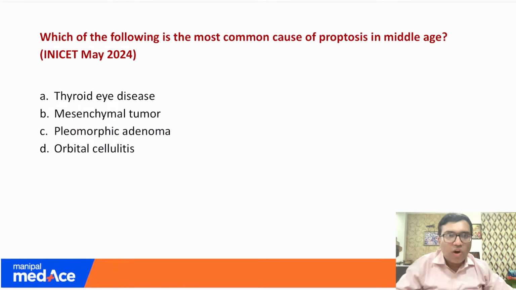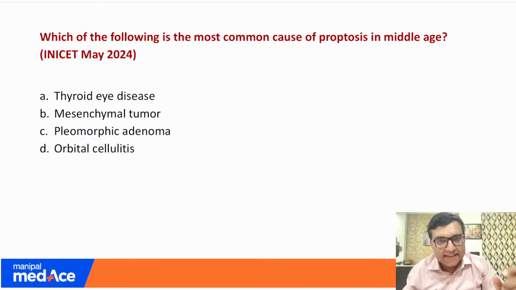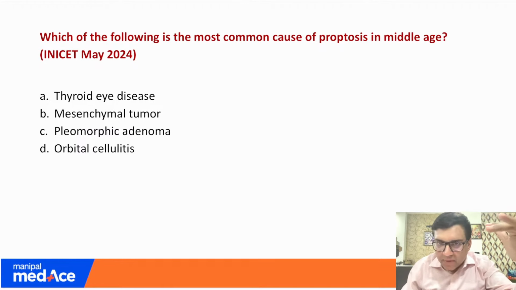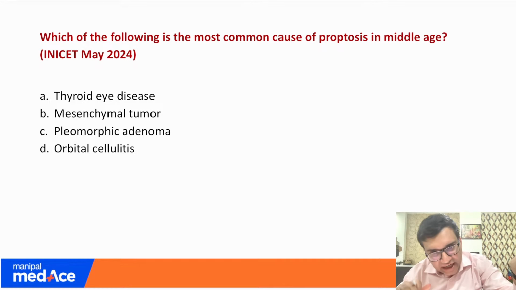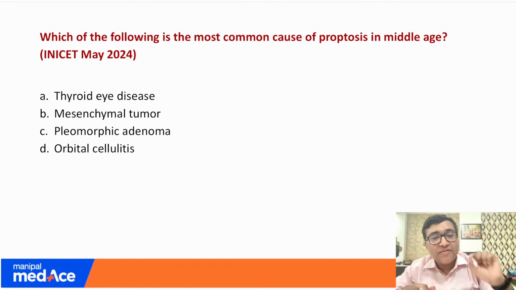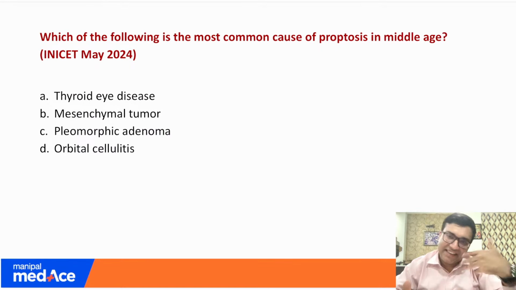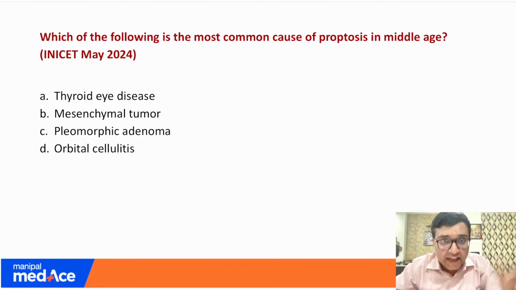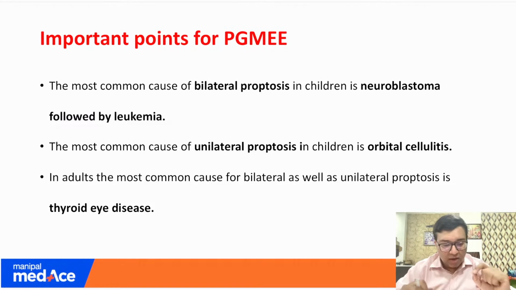So the second question was, which of the following is the most common cause of proptosis in middle age? So remember, proptosis is a very important topic that has been asked again and again. And have you studied the most common list which I have given in our notes? Though it is a very irritating topic, yes, it has been asked again and again. So always remember the various most common causes.